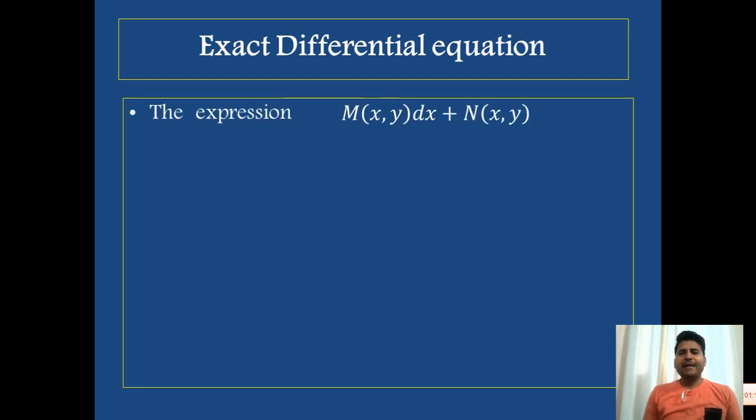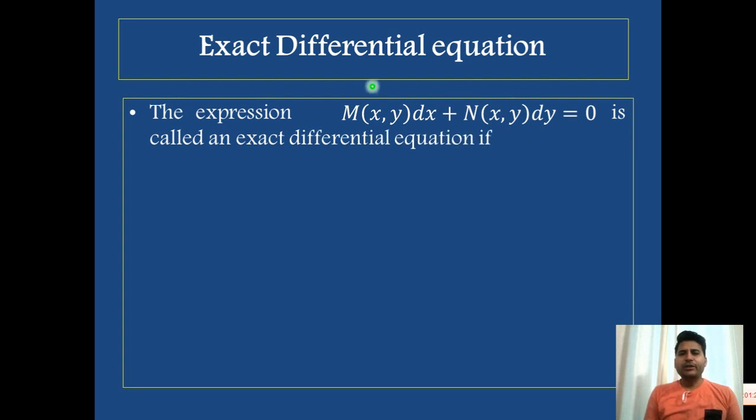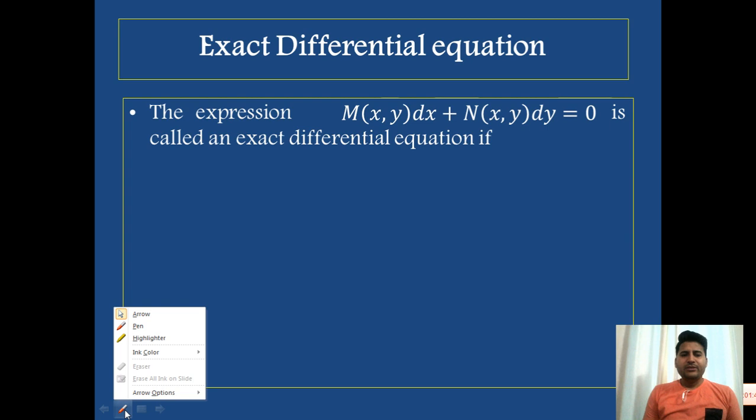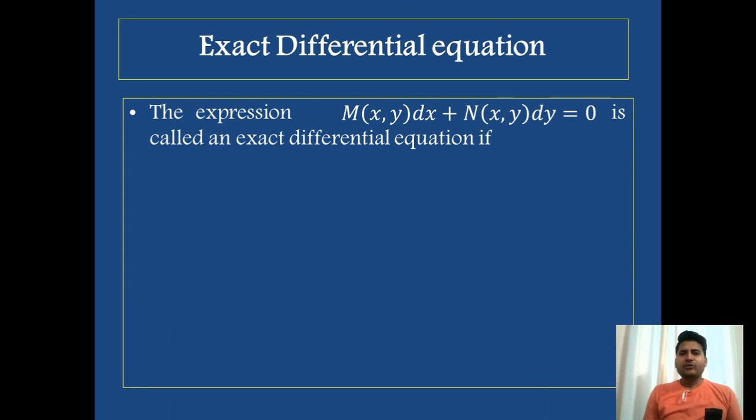The expression M dx plus N dy equals 0 is called an exact differential equation, where M and N are functions of x, y or constants. This equation is said to be exact if the partial derivative of M with respect to y and the partial derivative of N with respect to x are equal to each other. Then this equation is said to be an exact differential equation.